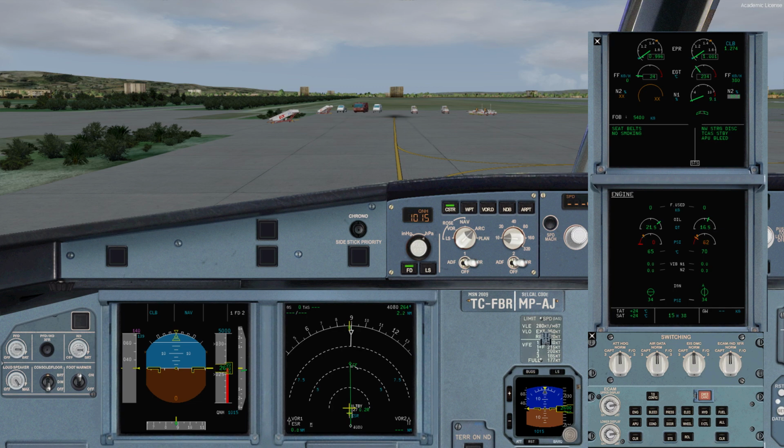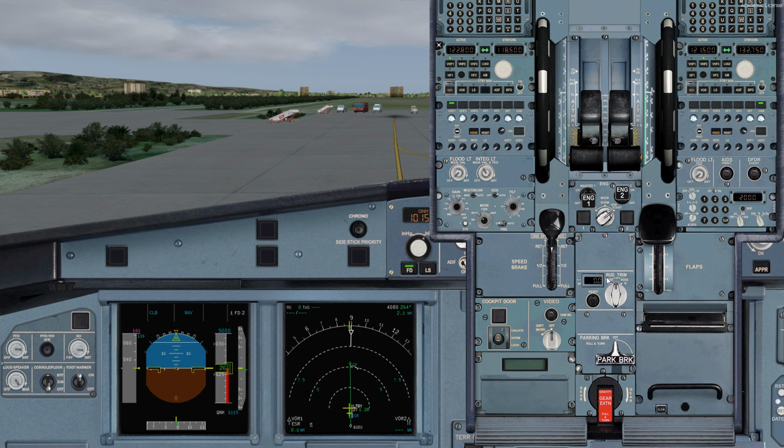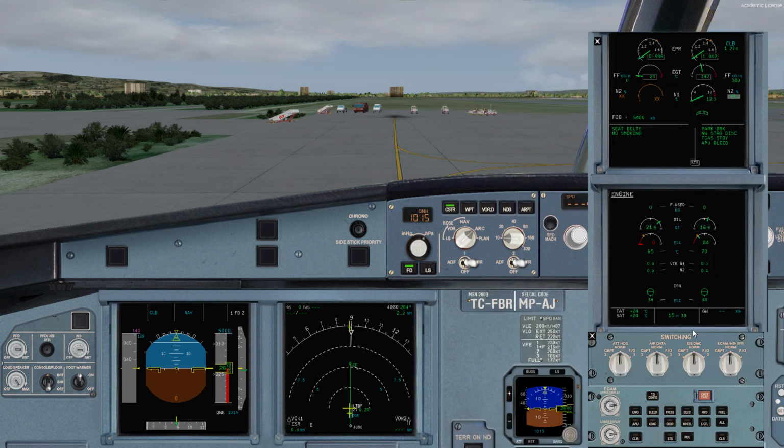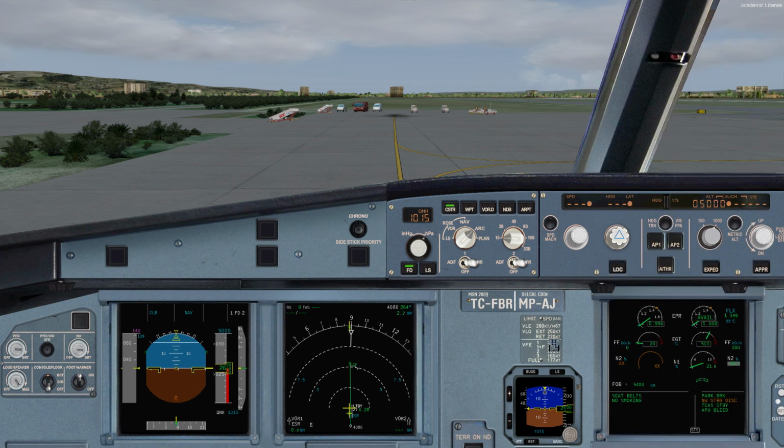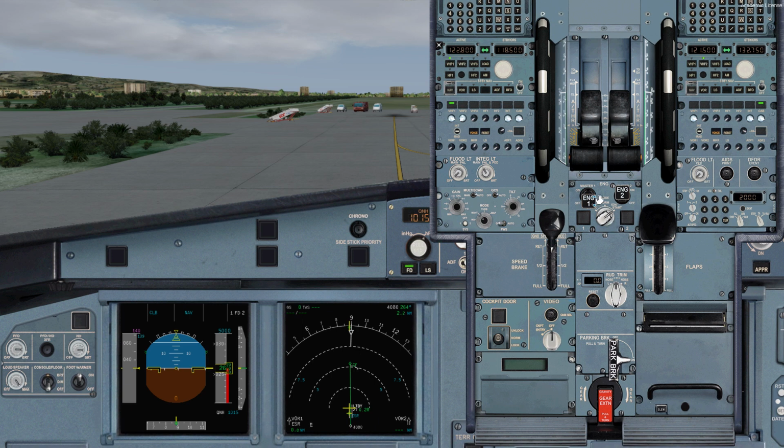Pushback is complete, I guess, yeah? Okay, pushback is complete. Let's set the parking brake on. We had a good start, but we still have engine number 1 off. Yeah, it is almost finished on the engine number 2 sequence, so the rest of the procedure will be followed by FSLabs. Let's get started with engine number 1, starting engine number 1.